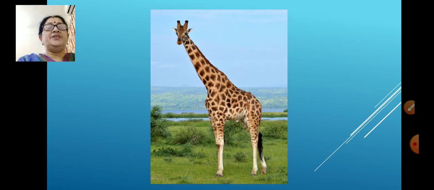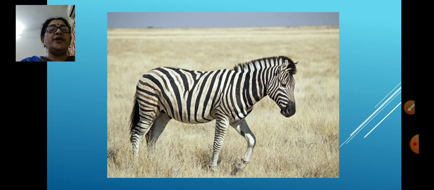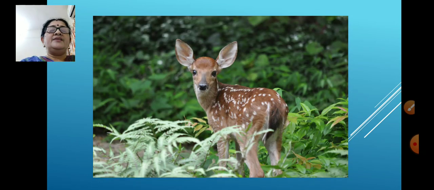Giraffe. Giraffe is a wild animal. It lives in the forest. Zebra. Zebra is also a wild animal, and see its body, black and white stripes. It's looking nice also, but it is a wild animal. Now this is a small wild animal.